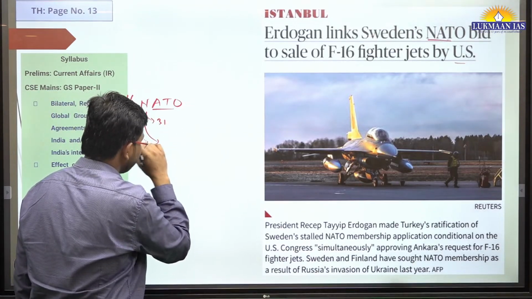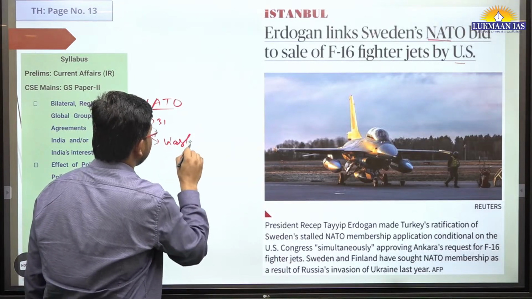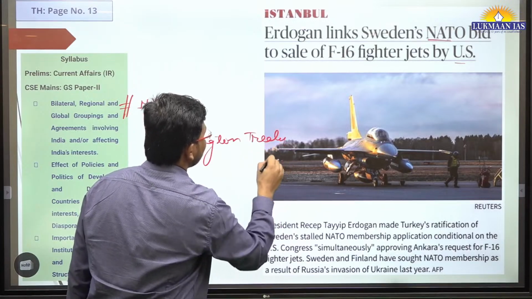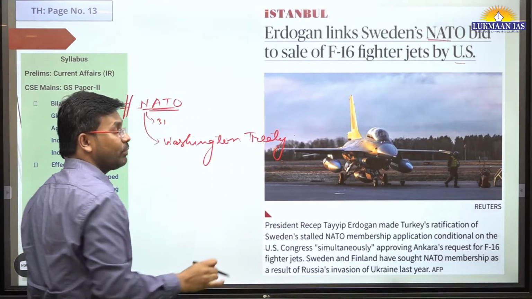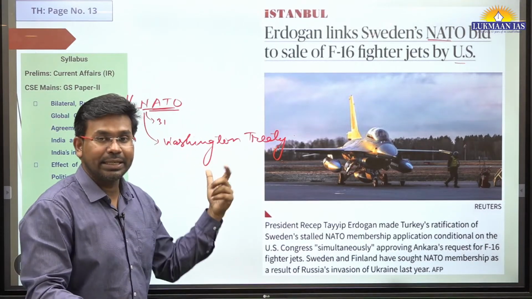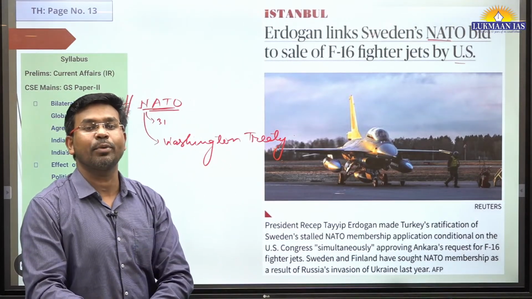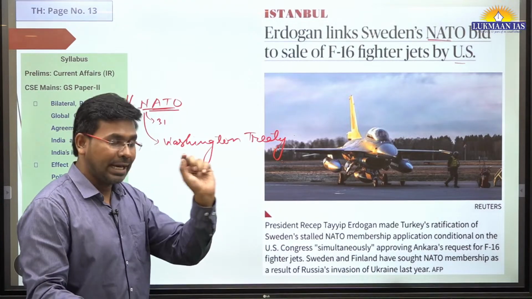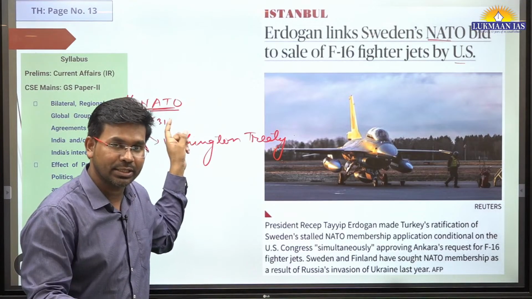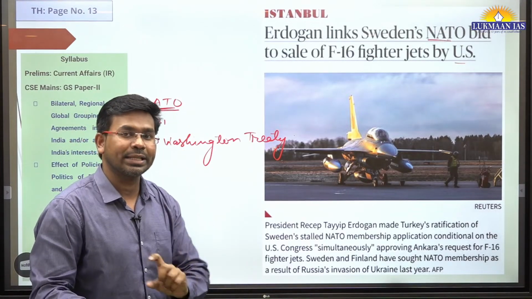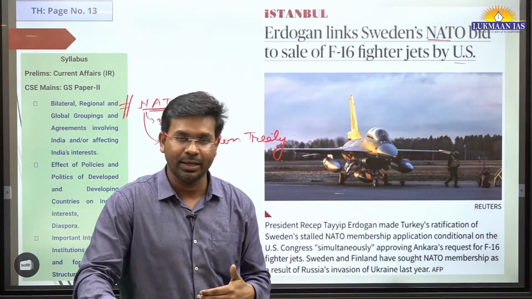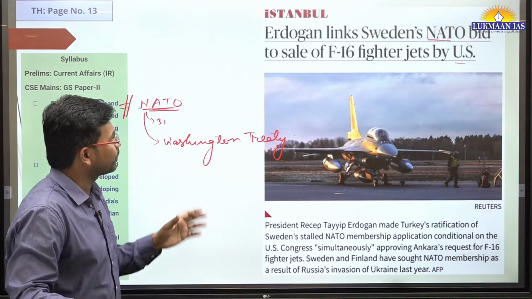The North Atlantic Treaty Organization has been established through a treaty which is known as the Washington Treaty, right? And this organization is considered to be a very strong security organization, because under this Washington Treaty, they have Article 5. This Article 5 talks about collective security. It means an attack or threat of attack on any one of the members of NATO will be considered an attack or threat of attack on all the member organizations, and they will collectively retaliate against the common enemy. So this is the thing.